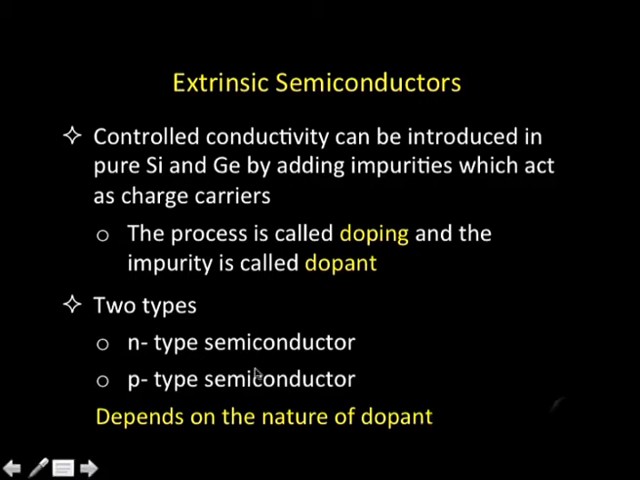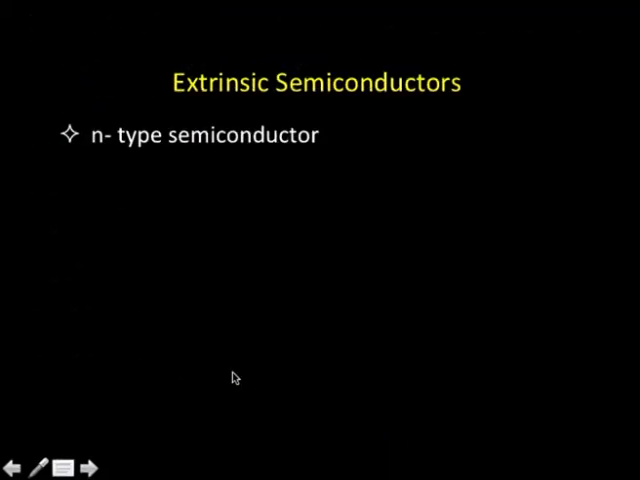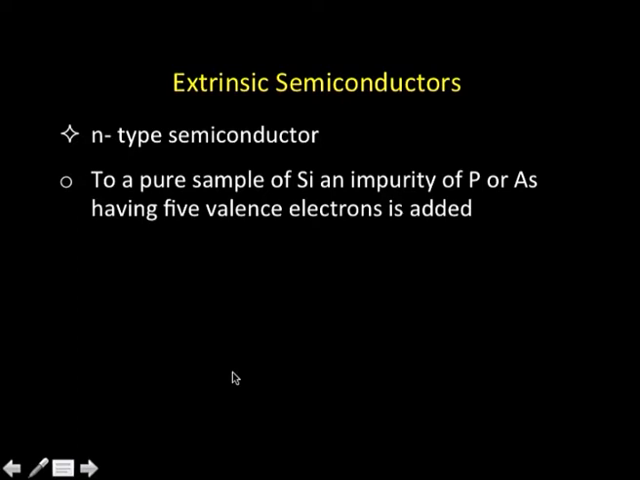Okay. Let us start with what N-type semiconductors are. N-type semiconductors are the ones obtained by introducing an impurity of, say, phosphorus or arsenic into a sample of silicon. That means, you take a pure sample of silicon and introduce an impurity of phosphorus or arsenic. We have to think of an impurity which has about 5 valence electrons, because silicon has 4 valence electrons. That is very, very important.